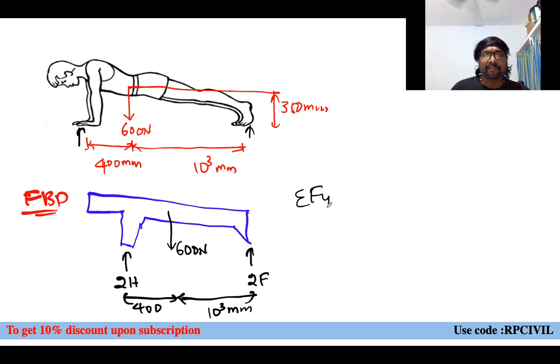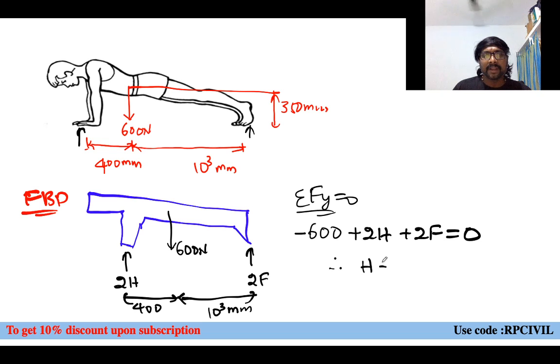So sigma Fy equal to 0. If you observe, the downward force is what? 600 newtons. So let us say downward is negative, upward is positive, just for our convenience. 2H is upward, so plus 2H. 2F is upward, so plus 2F equal to 0. Therefore, what is the relation we can get now? H plus F equal to 300. This is equation number 1.